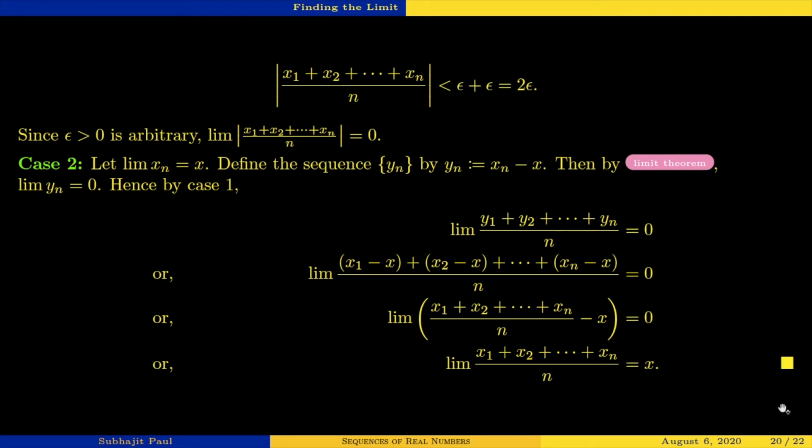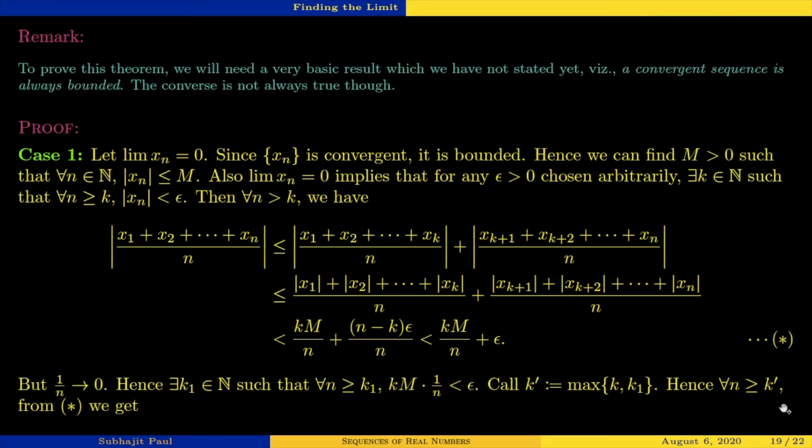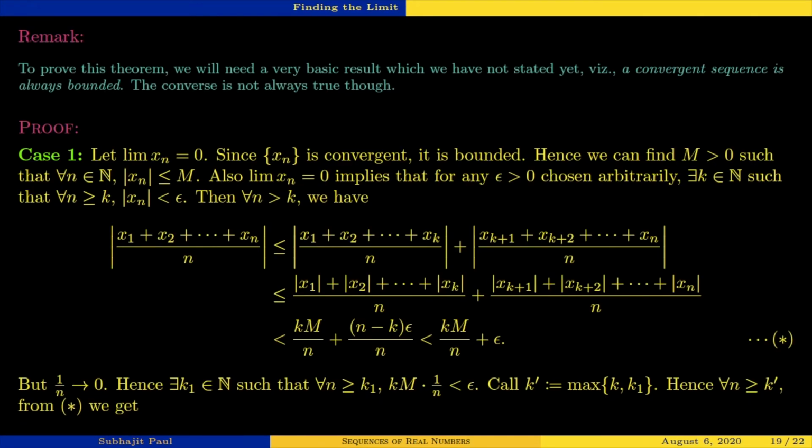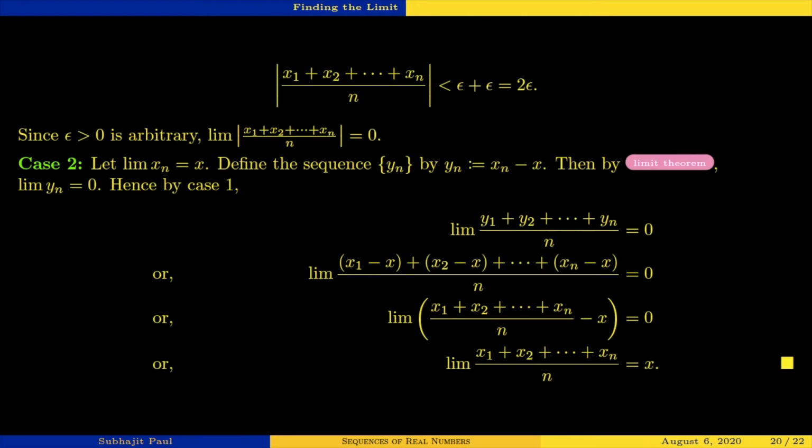This finishes the proof of Cauchy's first limit theorem: whatever limit a sequence xn has, the arithmetic mean sequence has exactly the same limit. Any questions so far?